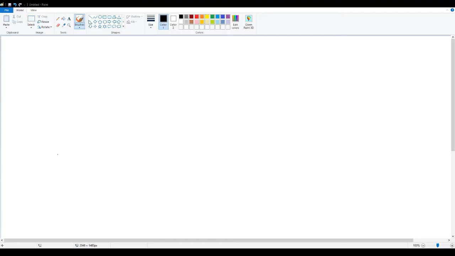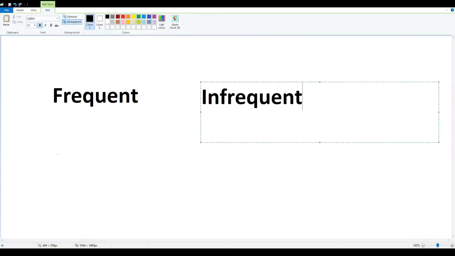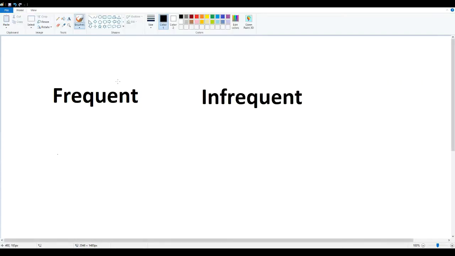Last week we talked about appeals to the law, and this week we'll be talking about the Gambler's Fallacy, which is also called the Monte Carlo Fallacy. Without further ado, let's get started. The Gambler's Fallacy is the belief that infrequent events will become more frequent, and frequent events will become less frequent.